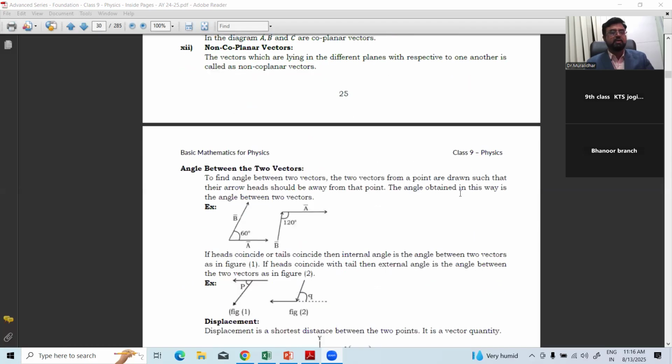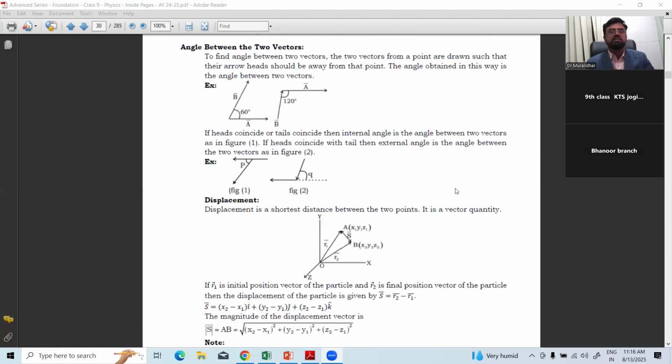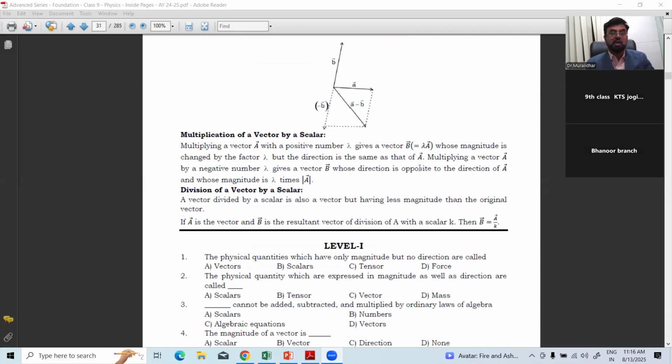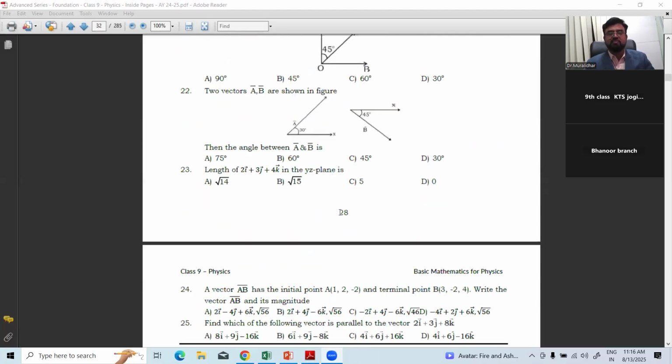Right. If any time is there, you can. So how to find the angle is given here. To find the angle between 2 vectors, the 2 vectors from a point are drawn in such a way that their arrowheads should be away from the point. See here how nicely. So that we'll discuss in the next class, how to find the angle between the vectors and vector addition and subtraction, multiplication of vectors, right? These are the topics left in the vectors part.